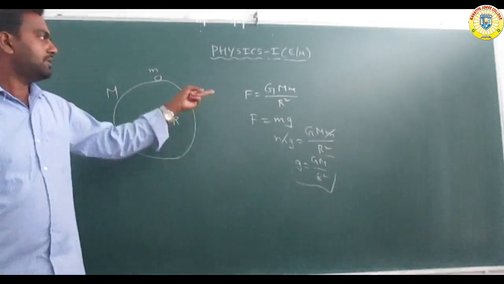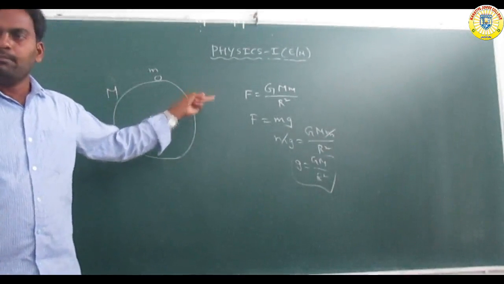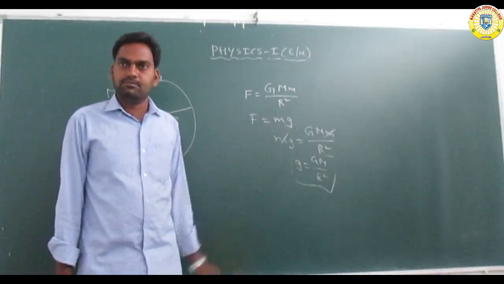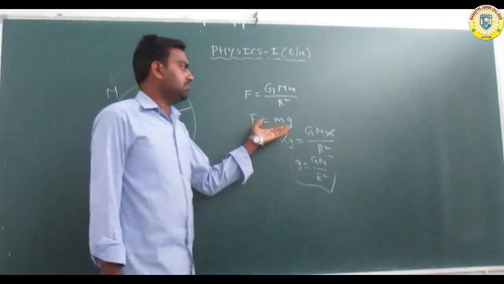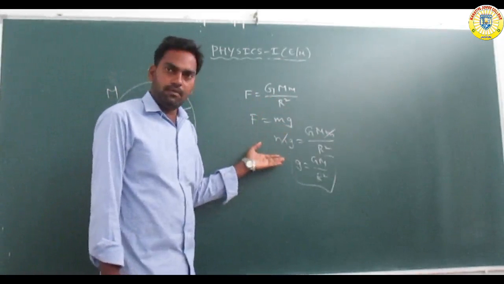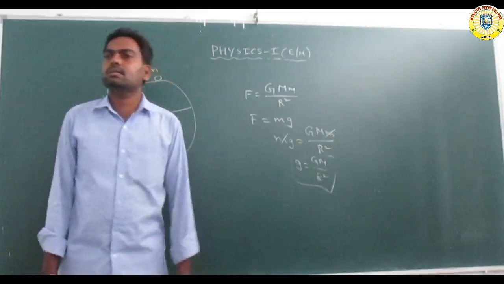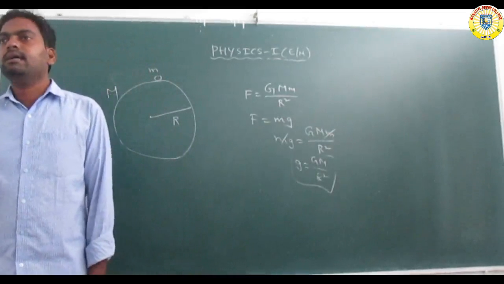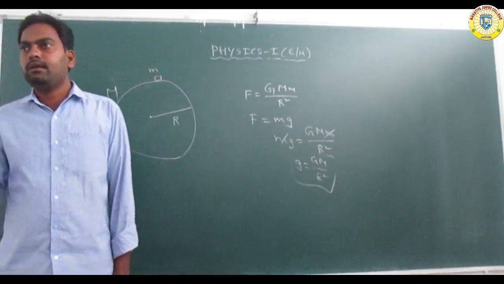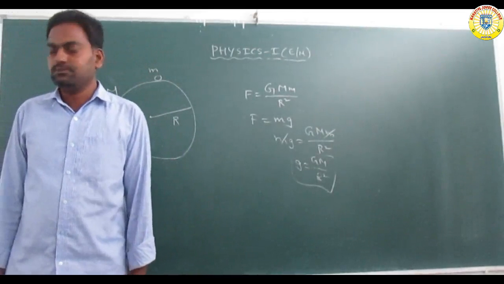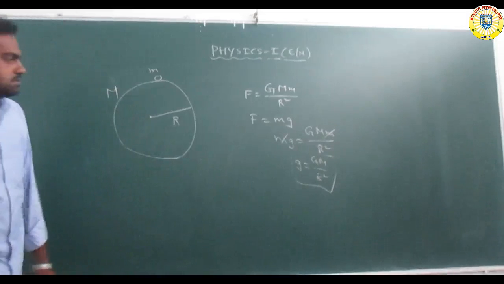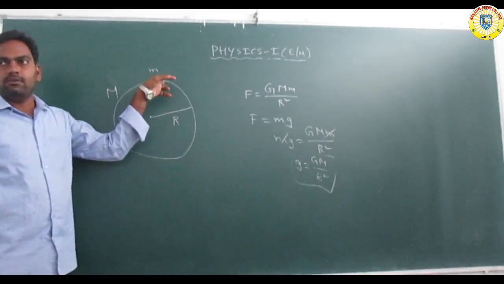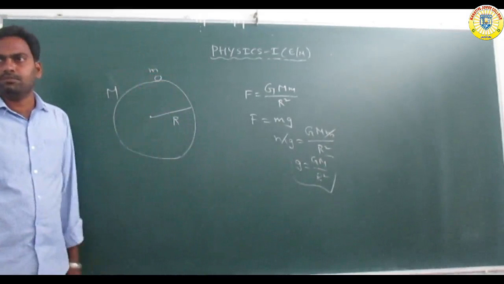According to the law of gravitational force, and since the gravitational force F is equal to mg, these two equations are equal. We get g equal to G M by R square. That is the relation between small g and capital G. This value is the relation on the surface of the Earth.